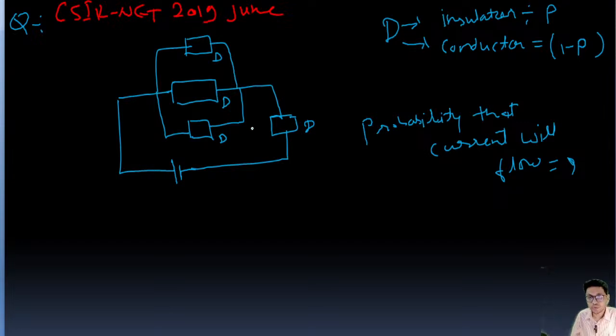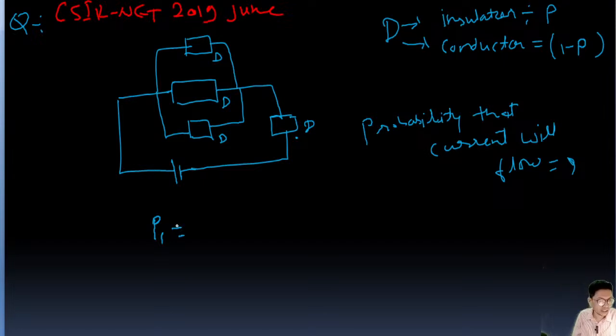Now, we know, guys, for the probability that current will flow in this circuit, this one should be conducting, and any one of the other three should be conducting. If any one of them is conducting, then the current will flow. If all three are conducting, that is also good. But if all work as insulators, then current is not going to flow. So for that we can write, first we'll find P1.